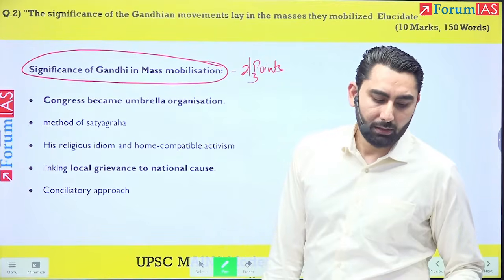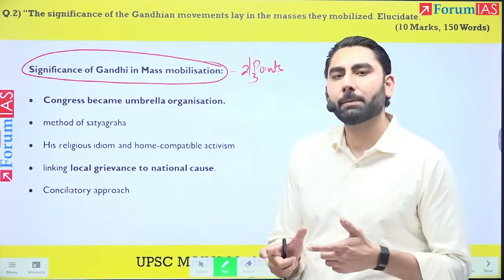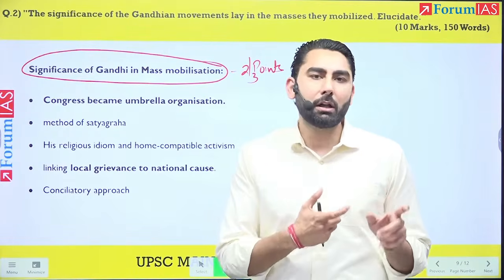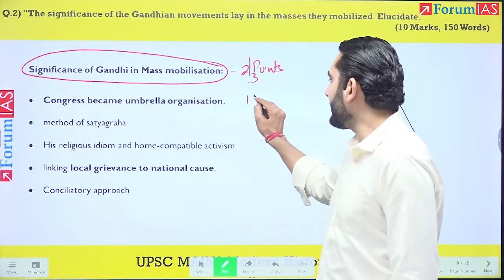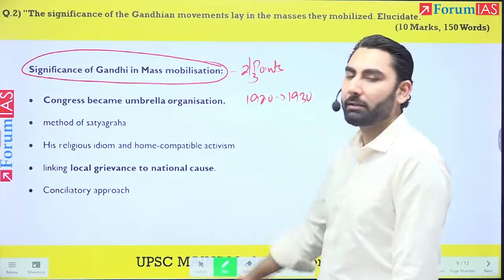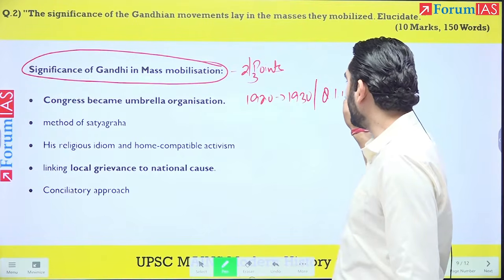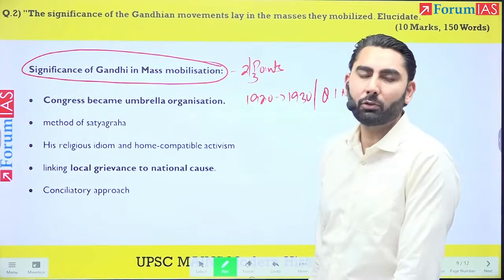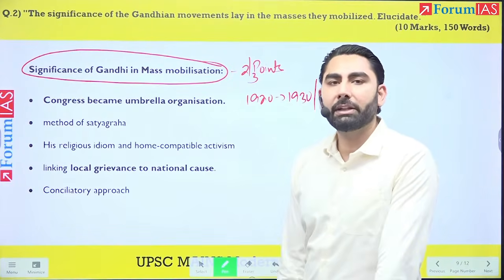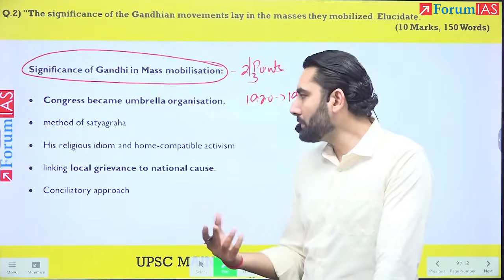The membership of Congress under Gandhiji increased from a few thousands in the 1920s to millions in the 1930s. It is under him that, at the turn of the Quit India movement or the civil disobedience movement, tens of thousands of people court arrest and go to jail.